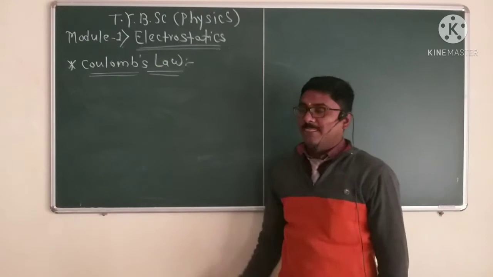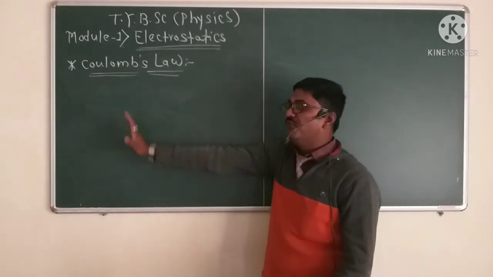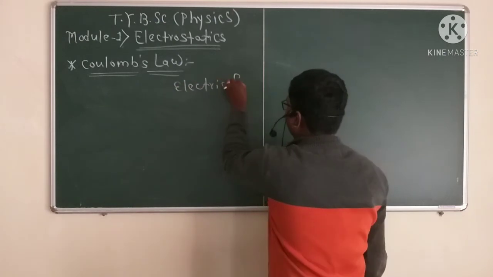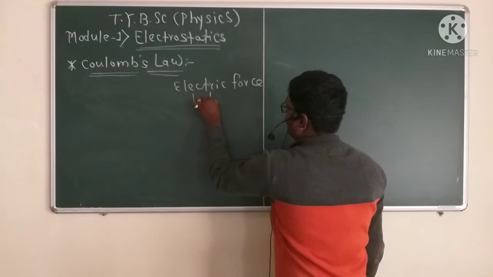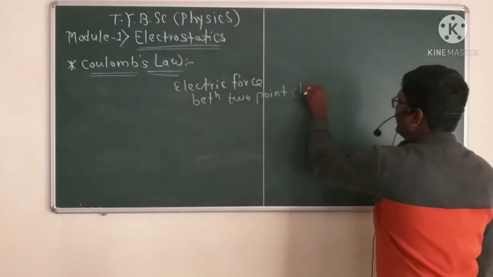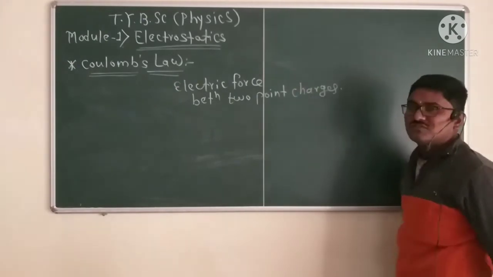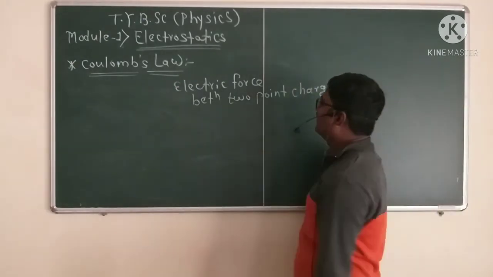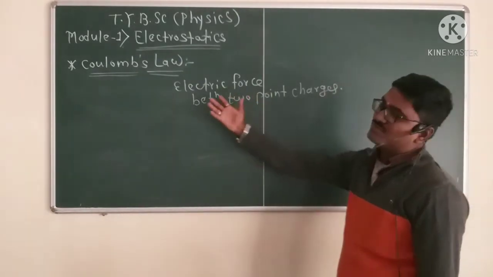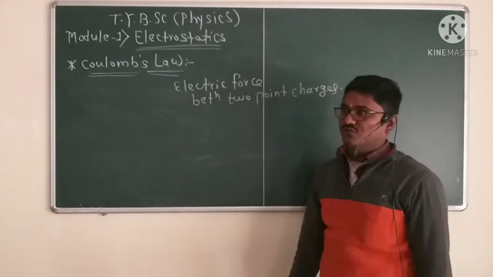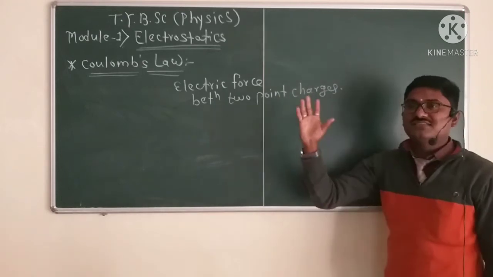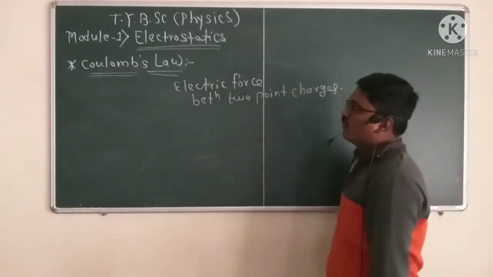Coulomb's law is the electric force between two point charges. We have seen the statement and the mathematical form of Coulomb's law.